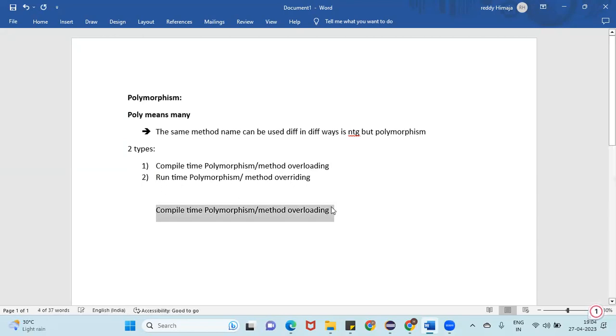Okay, so now what is method overloading, or what is compile time polymorphism? Observe carefully, guys.